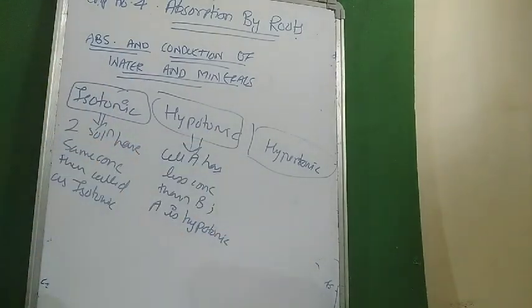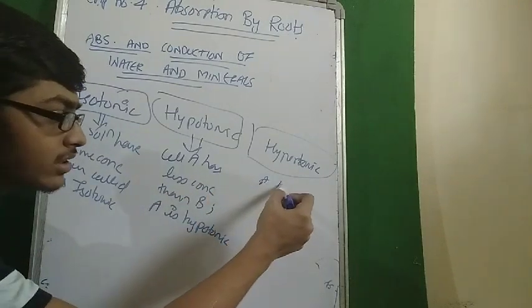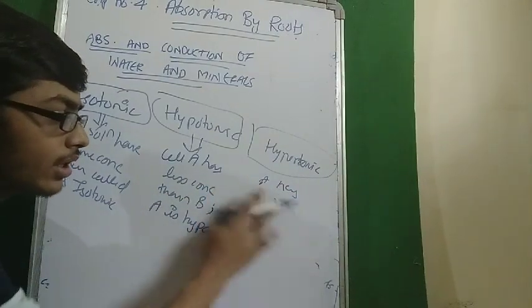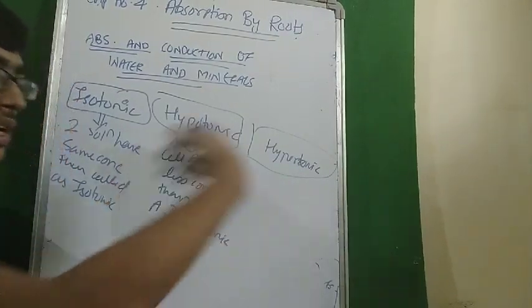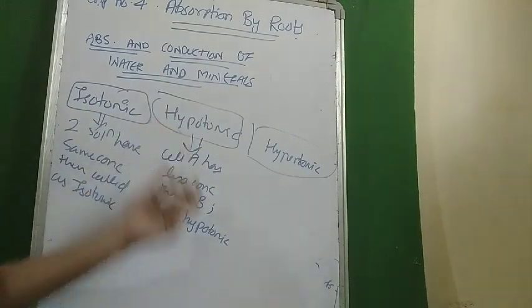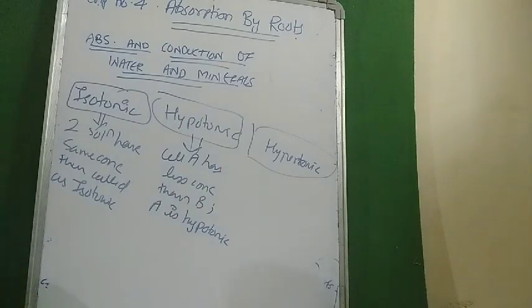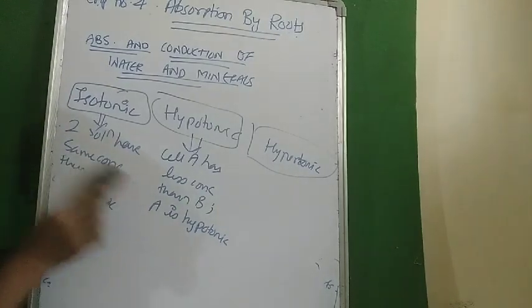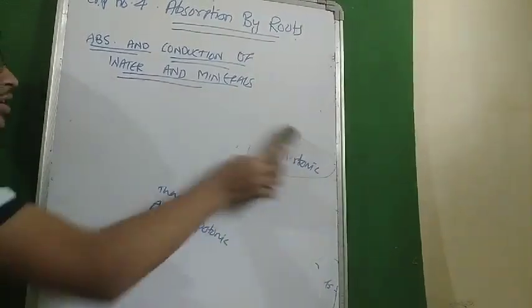Similarly, B is hypertonic to A. Simple. Hypotonic means less concentration, hypertonic means more concentration. So these are the important definitions.